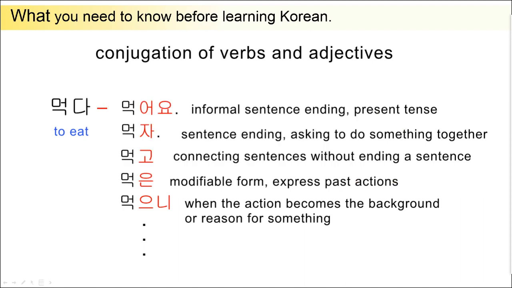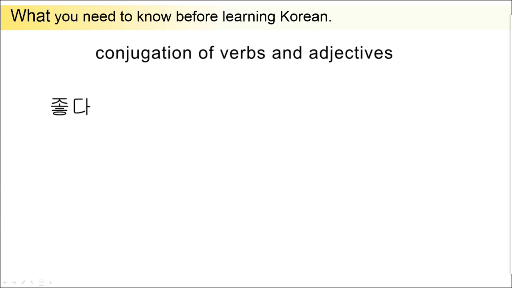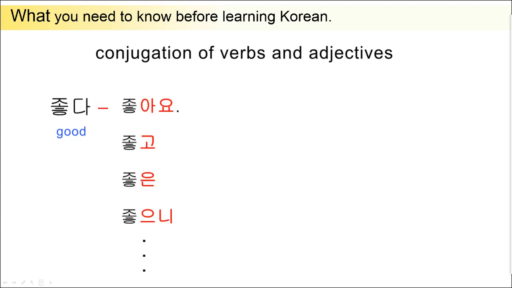Besides these, there are many more conjugations. The part that does not change when a verb is conjugated has its own meaning. So, this letter, 먹, has the meaning of to eat. And these conjugation parts have only grammatical functions. Now an adjective. 좋다 means good. Conjugation of adjectives is similar to verbs, except that they have no action.